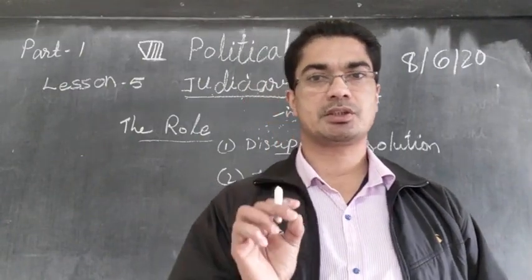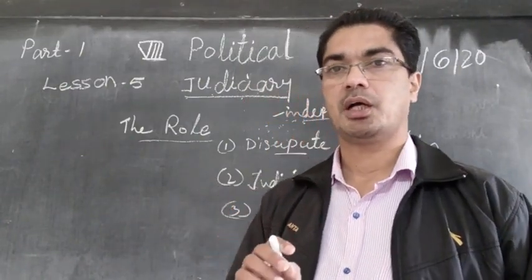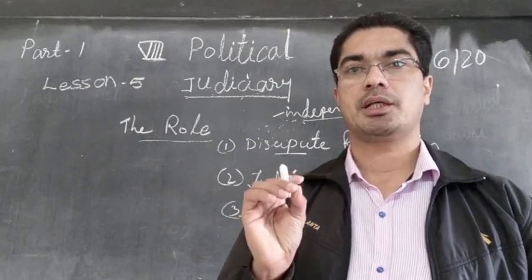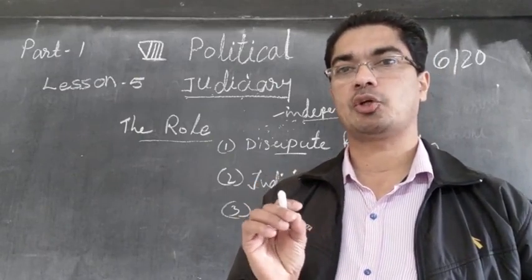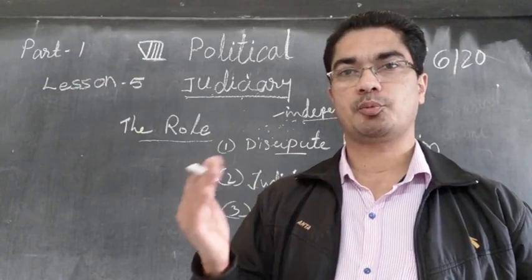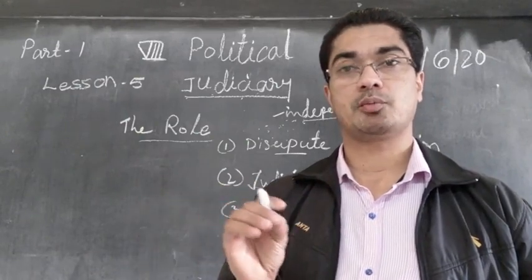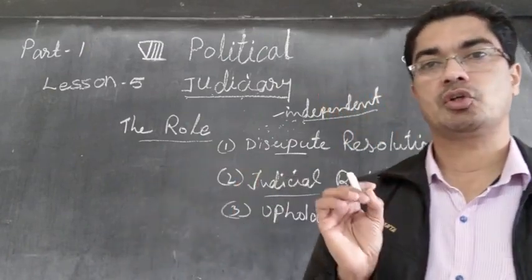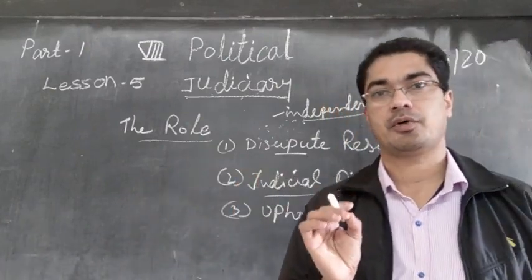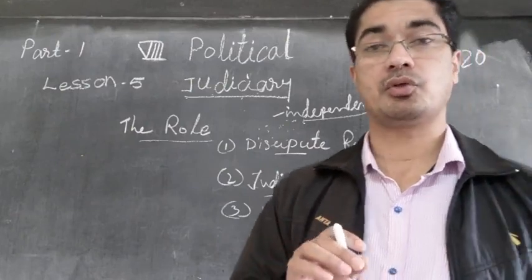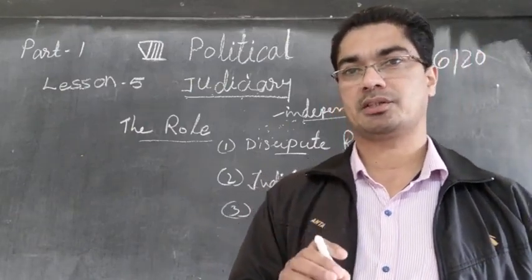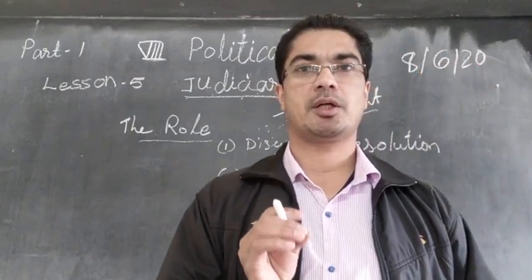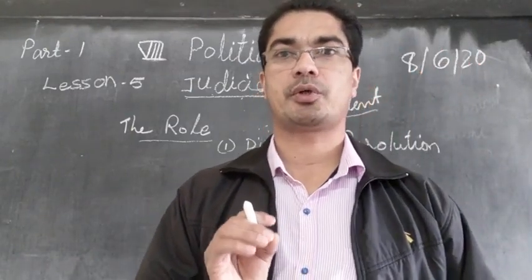We said the citizens have got six fundamental rights, and it is the duty of the court to check that the people's fundamental rights are not violated by other citizens, by the state government, by a minister or by the central government. Nobody has got the right to violate the fundamental rights of a citizen. So the courts are the guardians. The courts are the ones who check and make sure that the fundamental rights of the people are protected.